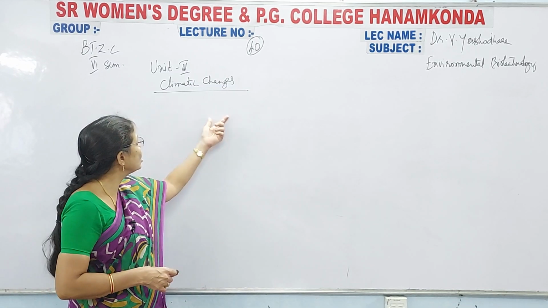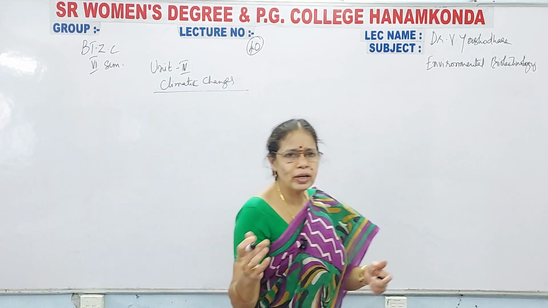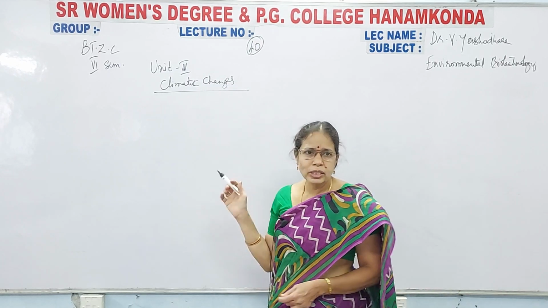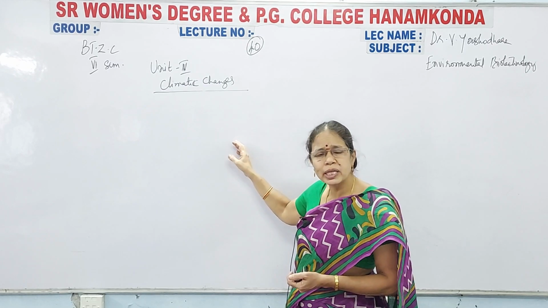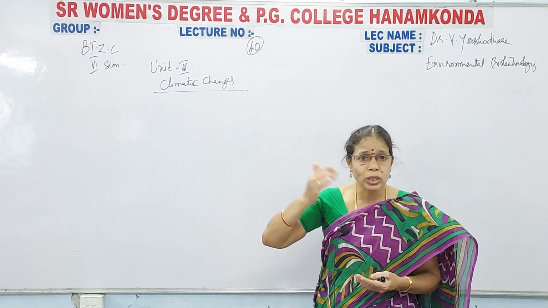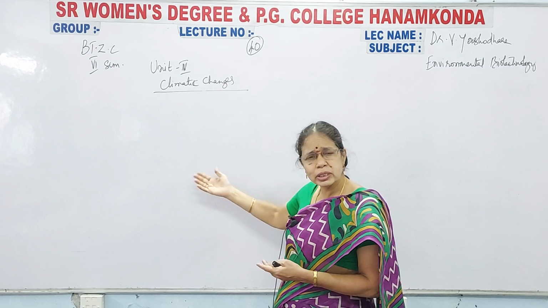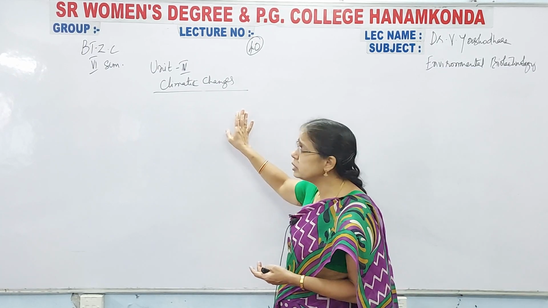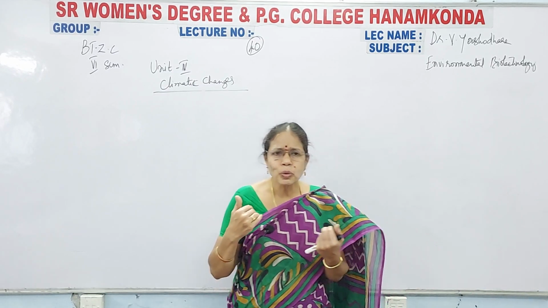What are climatic changes? Climatic changes means the change in climate in a particular area, or the change of weather in a particular area. How are they caused? The change in the climate can be observed in many forms, like temperature: rise in temperature or fall in temperature. Temperature may be higher or lower, that is, high temperatures more than 50 or low temperatures below 0 degrees centigrade. They are extreme temperatures.